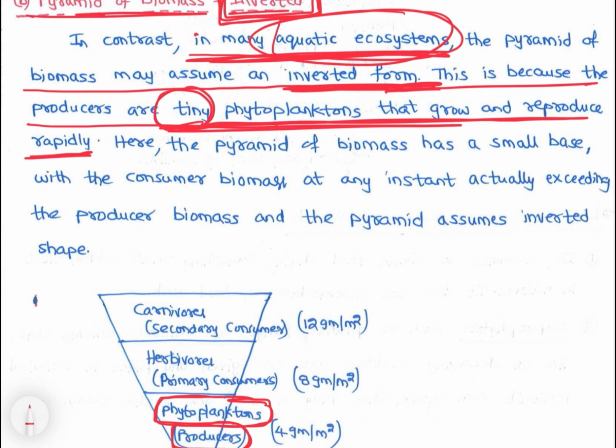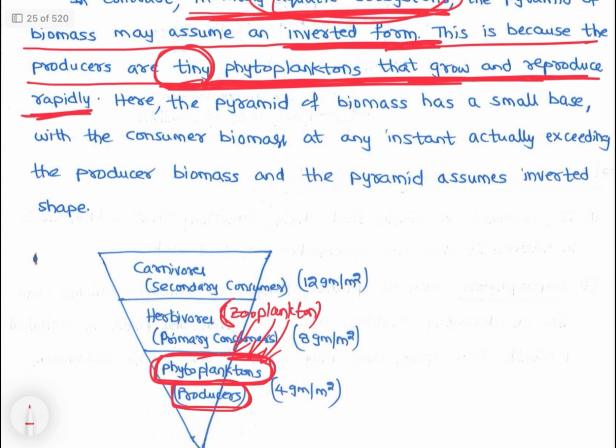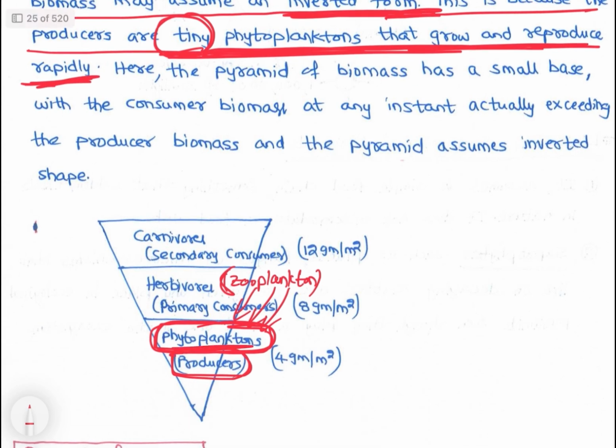Phytoplanktons are microorganisms, so they grow and reproduce rapidly, and they are consumed by herbivores or zooplankton as and when phytoplanktons are produced. So overall biomass would be less for phytoplankton because they are small in size. Zooplankton are also small, and their lifetime is also short.